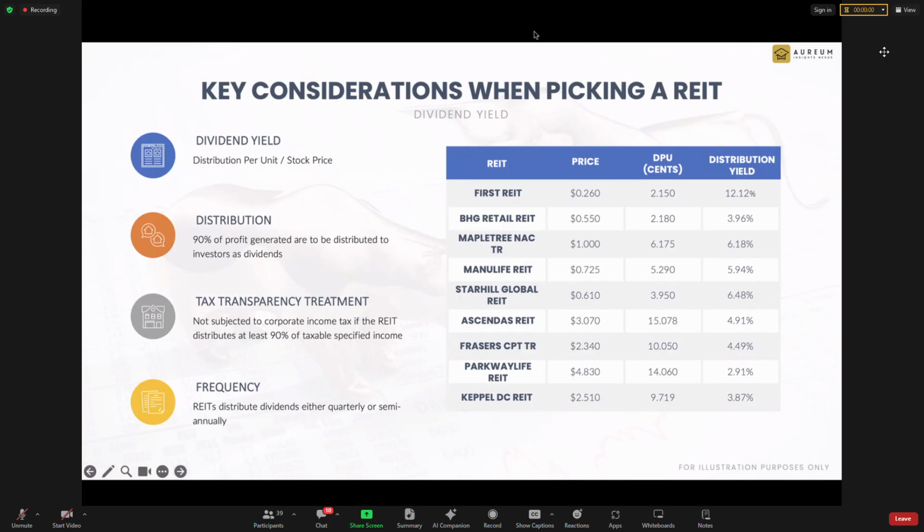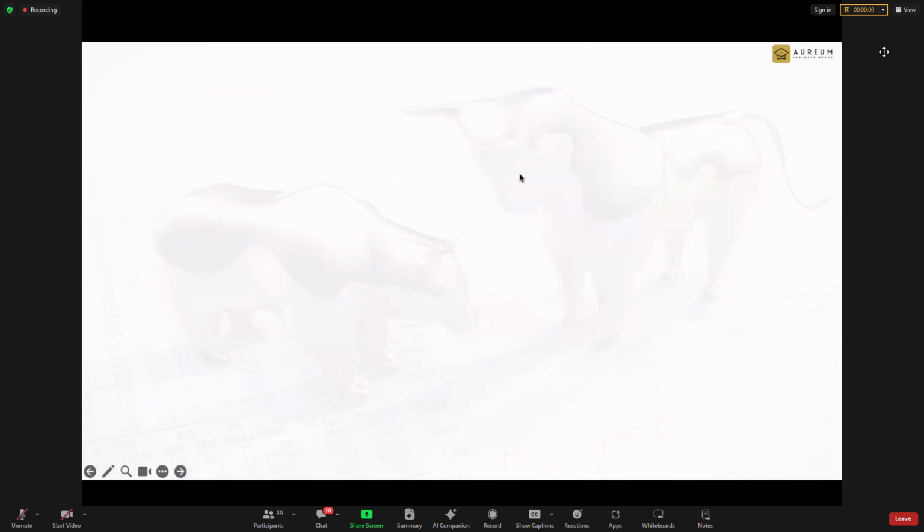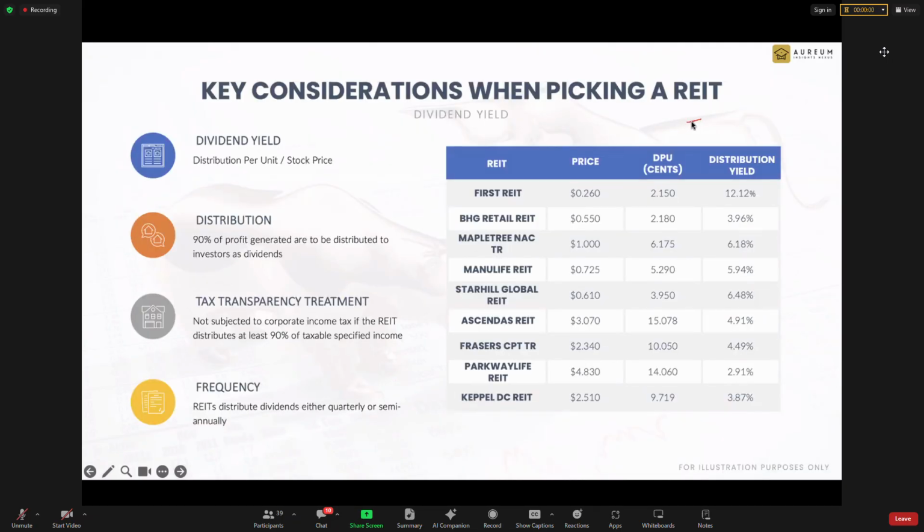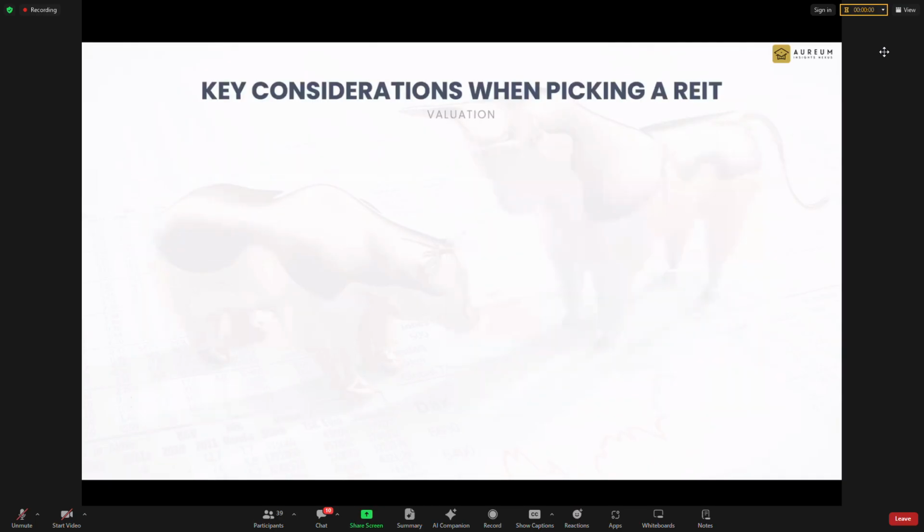But in the current market juncture, you also need to look at market conditions. So a reasonable dividend yield of about 5 to 6% is reasonable, except for Parkway Life and Keppel DC. For a normal REIT, anything that's giving 8%, 9% is unreasonable. Something is not right with the REITs. Please don't just blindly go and buy it because you see that they are high yield. A good REIT now should range around 5 to 6% dividend yield. So that is one part. When you look at yield, please don't pick the high yield one, unless the whole market crashes, then that's a different story.